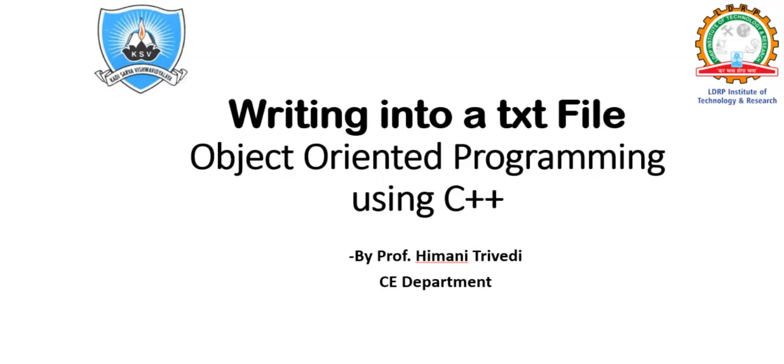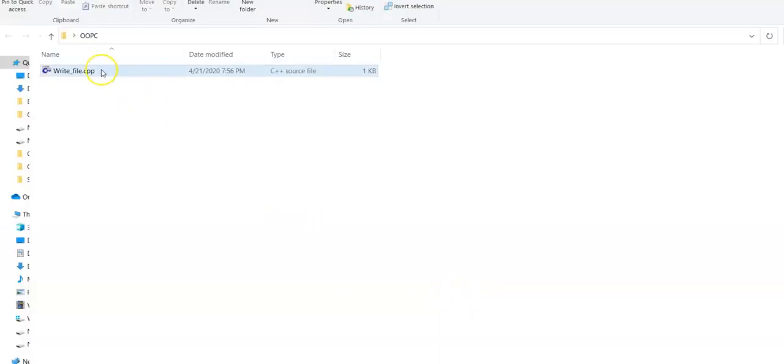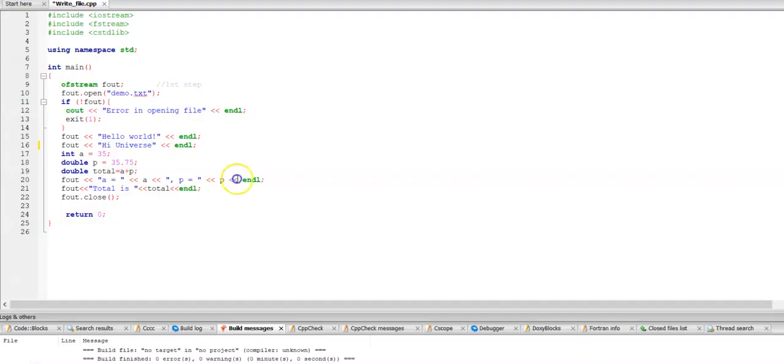Hello students, today we are going to discuss how to write in a text file using C++ language. So let us start with the program. Here I have written a write_file.cpp, this particular file for executing the purpose of writing into a text file. Here in this program we are going to write certain statements into a text file.